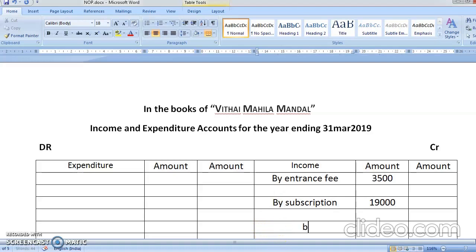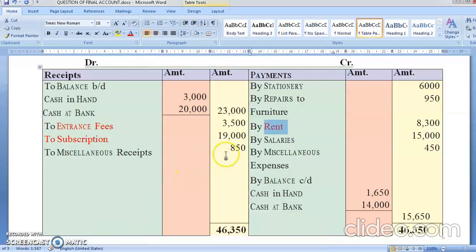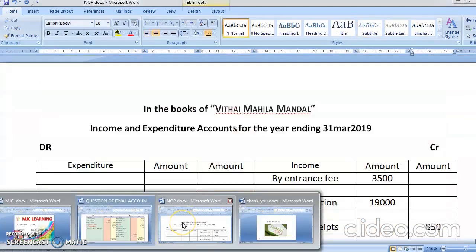And the third was by miscellaneous receipt. Miscellaneous receipt means small money might have come for some other income. So miscellaneous receipt was 850. So I've written all three. Now see, 3,500 was entrance fee, subscription was 19,000 and miscellaneous was 850.